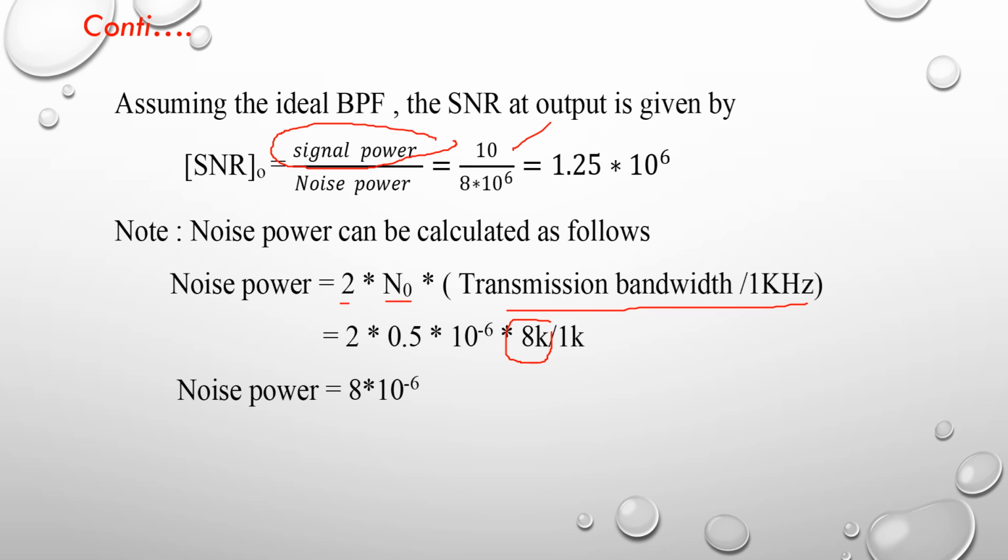After calculating this, we get noise power equal to 8 into 10 to the power minus 6. So the SNR output is equal to 1.25 into 10 to the power 6. So this is the SNR output value.